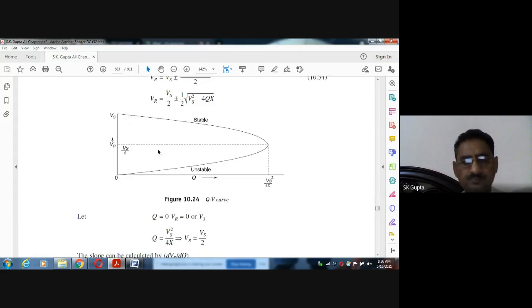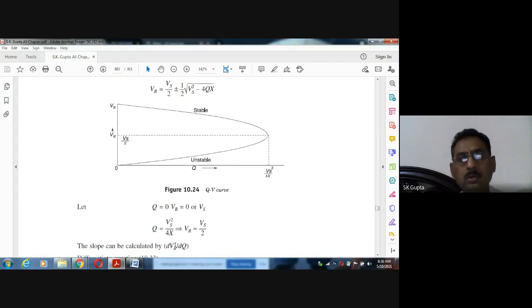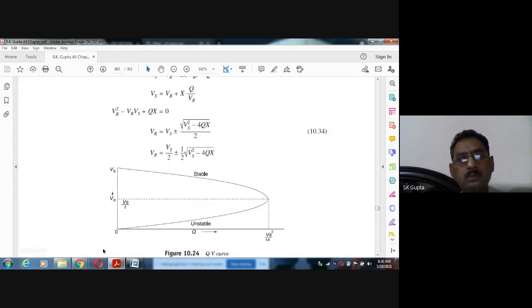Now, further understanding about the slope: this is the receiving voltage, how it changes with the Q. This is the slope. What is the slope? Slope means how V changes with the Q. So if we take dVR by dQ, ये आपका इक्वेशन है, इसको डिफरेंशिएट करो विद रेस्पेक्ट टू Q. इसको करेंगे तो dVR by dQ, it will be 1.